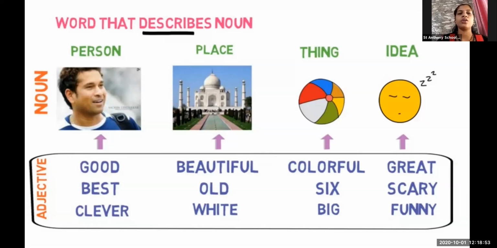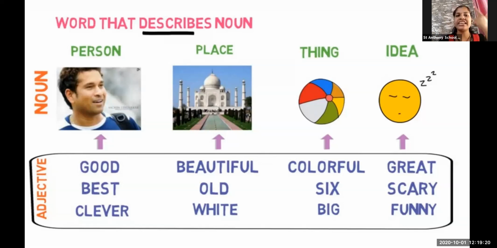Lastly, as I explained in the last lecture when I was teaching adjectives, we talk about the idea. To describe our idea or our thinking process, what do we use?